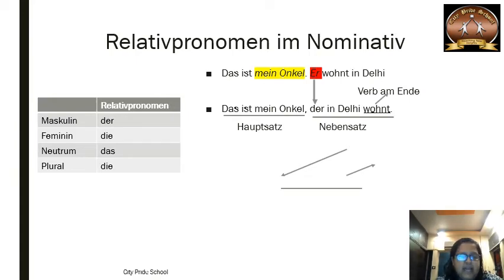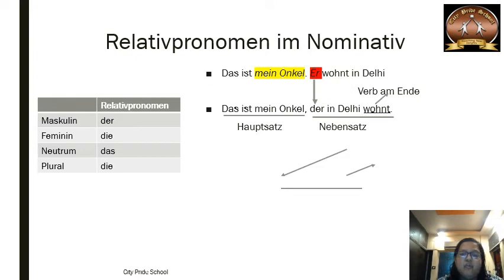So this is my uncle. Here we are using the relative pronoun for my uncle. So what is the article of uncle? That is masculine. And he lives in Delhi. Here er is the nominative case, so we have to use the nominative relative pronoun in masculine, that is der. So: Das ist mein Onkel, comma, der.